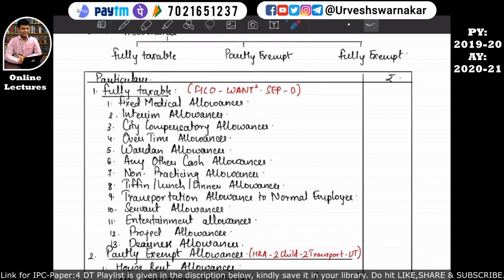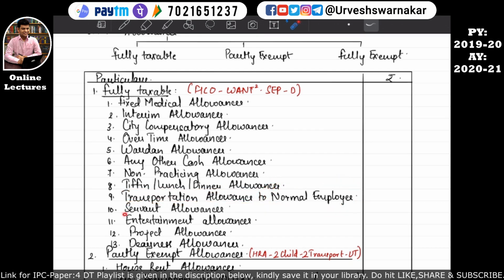So the fully taxable allowances can be remembered as FICO, WANTS, SEP, D. The F in our acronym stands for fixed medical allowances, I stands for interim allowances, C stands for city commutation allowances, O stands for overtime allowances, W stands for warden allowances, A stands for any other cash allowances, N stands for non-practicing allowances, T stands for tiffin, lunch, dinner allowances, T2 stands for transportation allowances to normal employee.